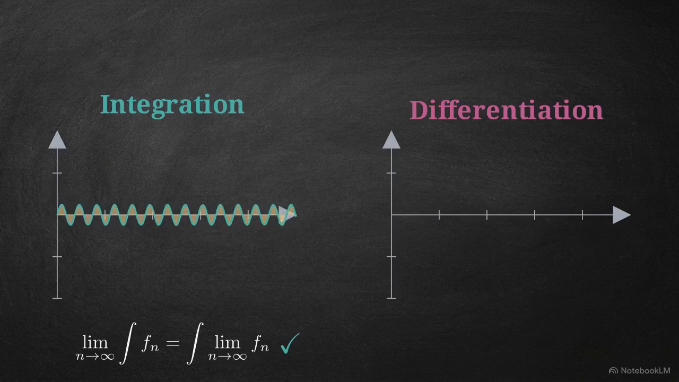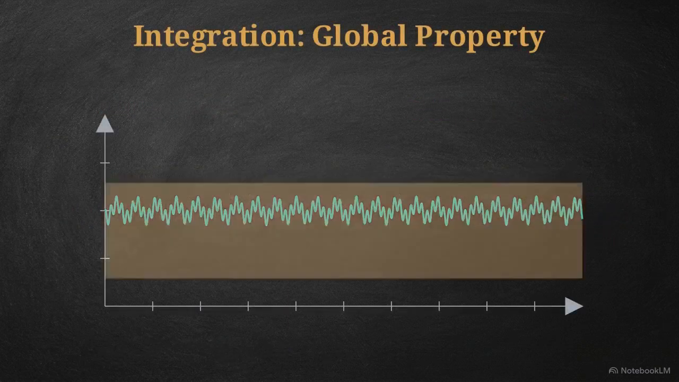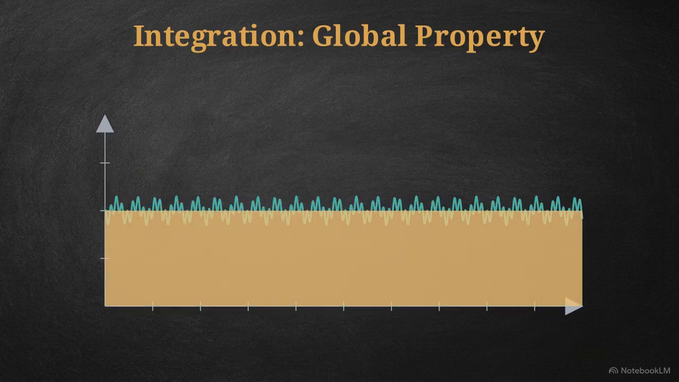Differentiation behaves completely differently. Even if a sequence of functions converges uniformly to a perfectly smooth limit, there is zero guarantee that the derivative of the sequence behaves predictably. The tangent lines can spin wildly. Integration is inherently a global property. It aggregates values across an interval, which naturally smooths out microscopic chaos.